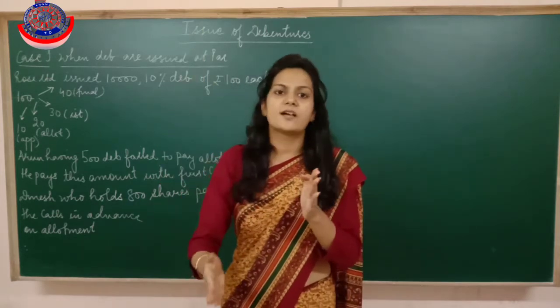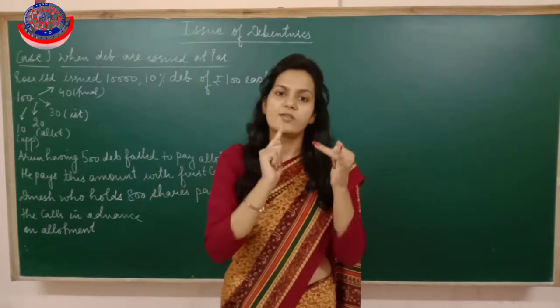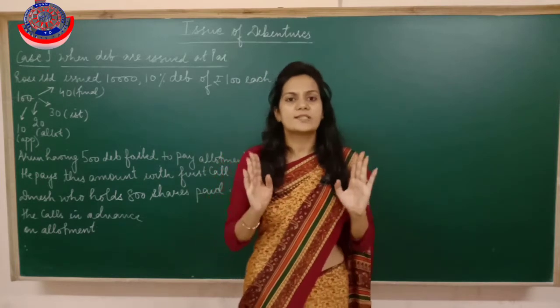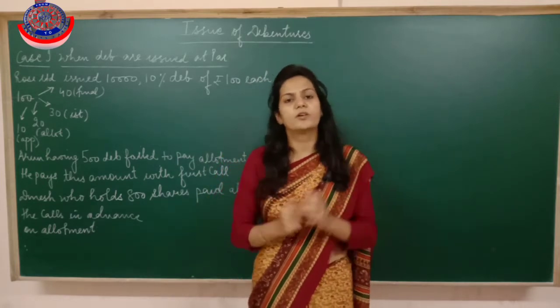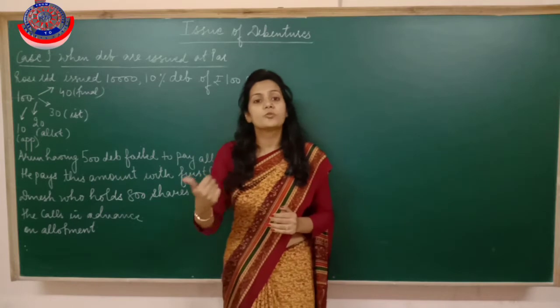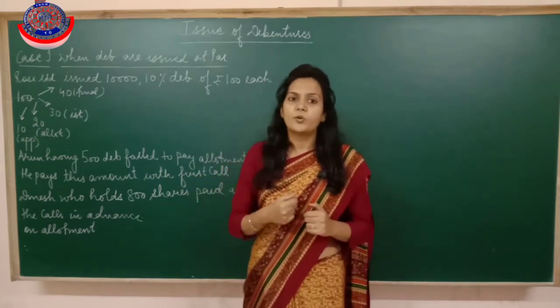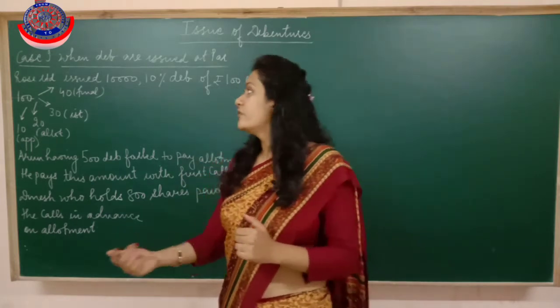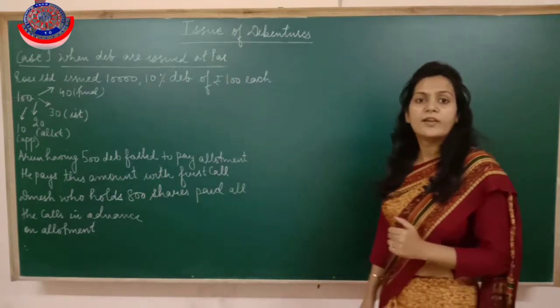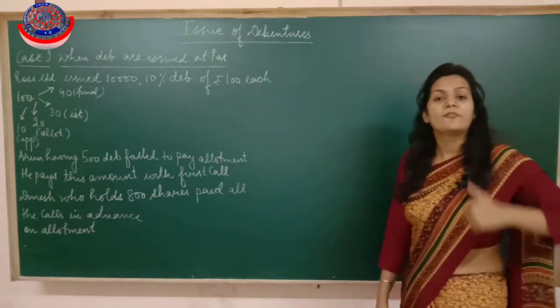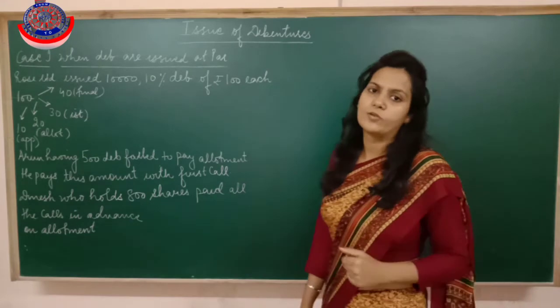So students, each and every point here is the same. All the entries are the same. The concepts of calls in arrear and calls in advance, everything is the same. We just have to replace the word share with the word debenture. So now what are we going to do in this chapter? We are going to pass the entries when debentures are issued at par, when debentures are issued at premium, and when debentures are issued at discount also.